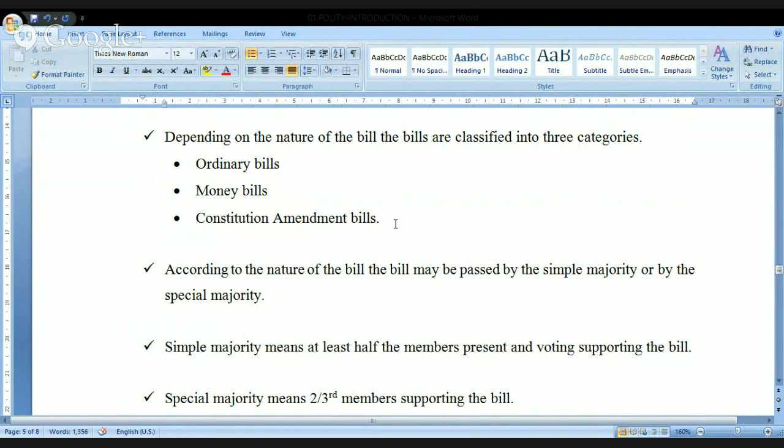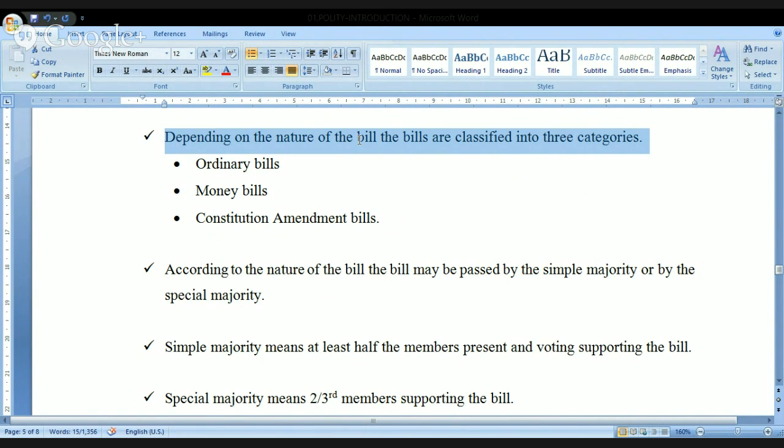Now, we are coming to the next step where I am going to talk to you regarding, depending on the nature of the bill, the bills are classified into three categories. Depending on the nature of introduction, there are two categories.